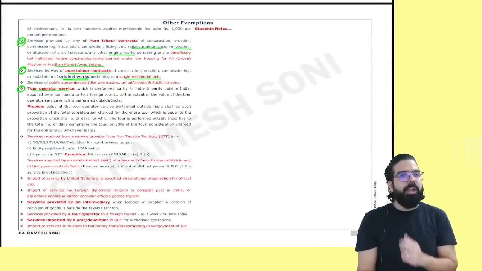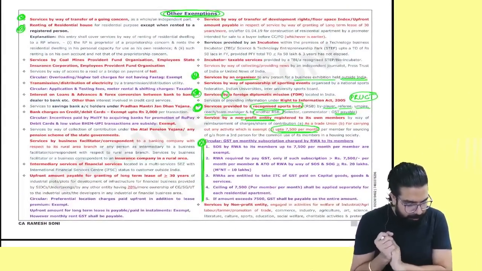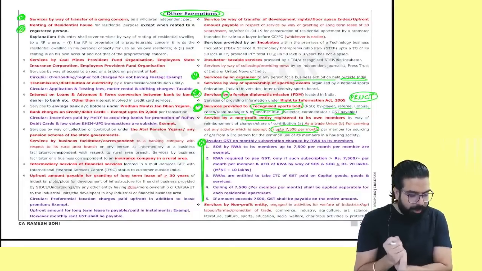All other services are okay. You can just read and go. People, these are some of the important points which I found, which I believe you guys should be careful about, not leaving and going.